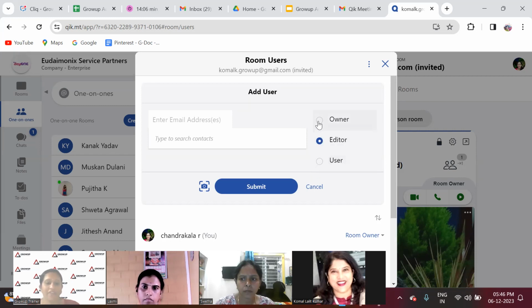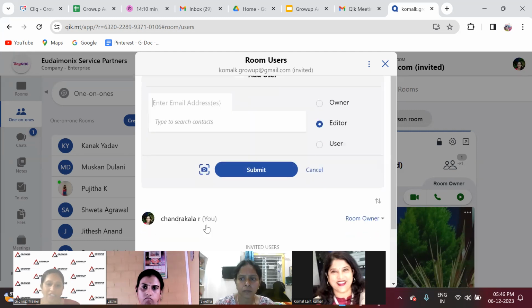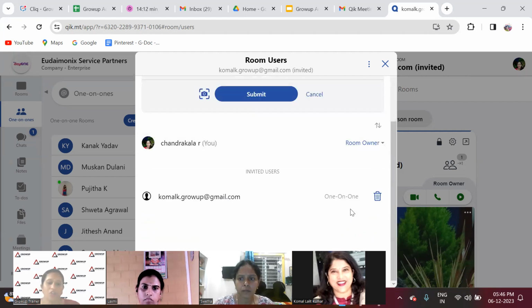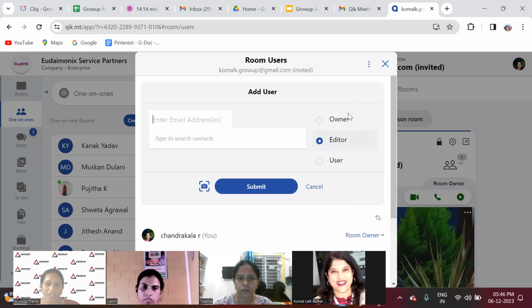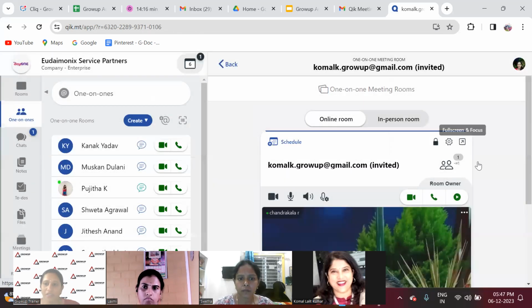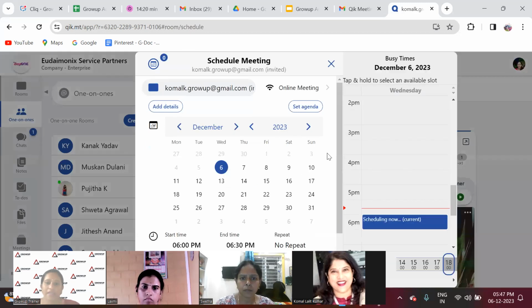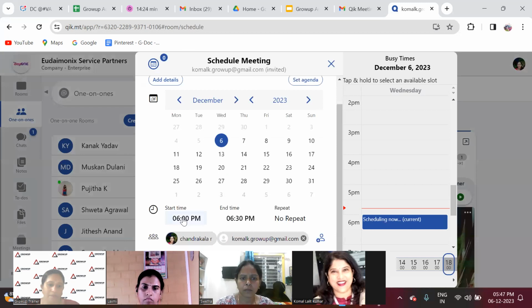And here, if I give owner, I will be the owner of that room, or I can give access to Komal as well. Based on the requirement, this can be changed. Once this user is created, I can click on schedule and select the meetings, and here I will select the time. For example, if I'm scheduling for tomorrow, the calendar comes up.